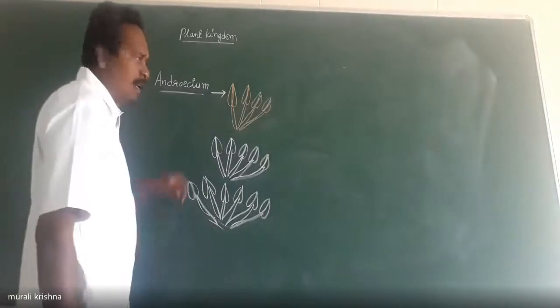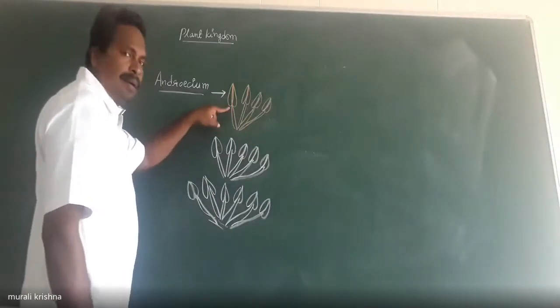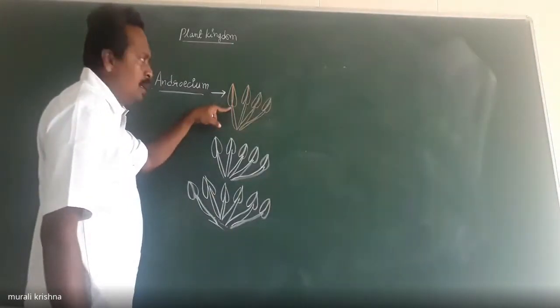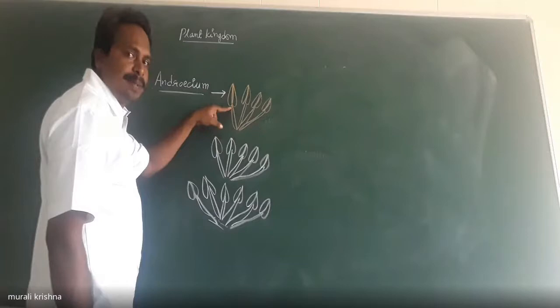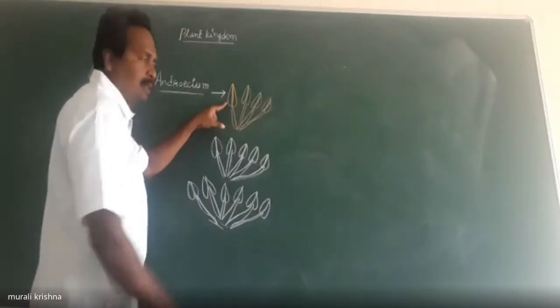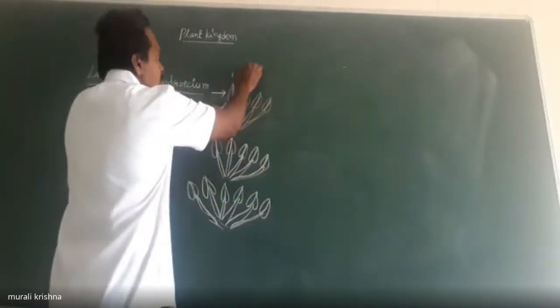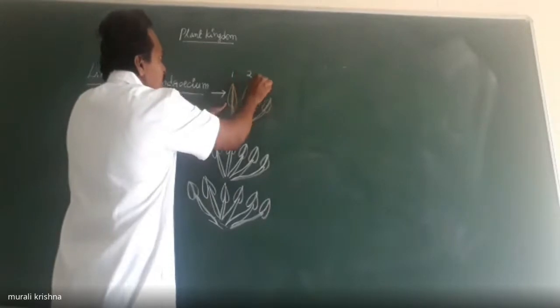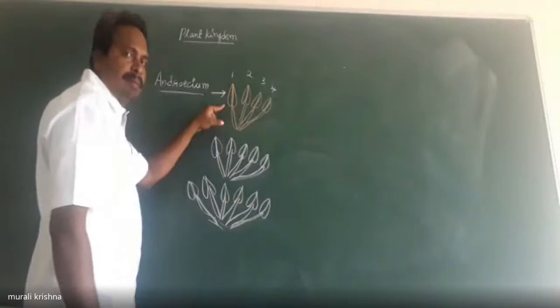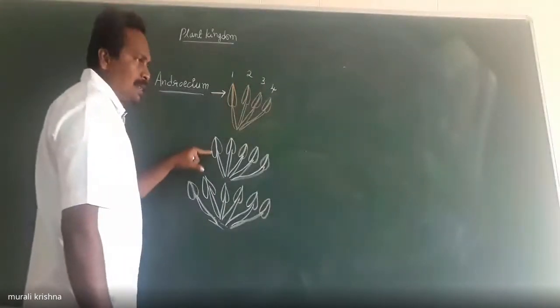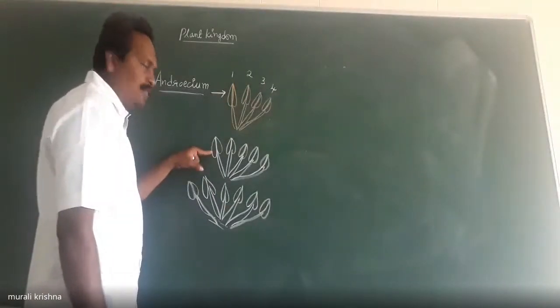Okay, here I draw the androecium in a flower. In some of the plant species, the flower consists of 4 stamens. So this is the 1st stamen, 2nd stamen, 3rd stamen, and 4th stamen. Whereas in some of the plant species, the flowers consist of 5 stamens.